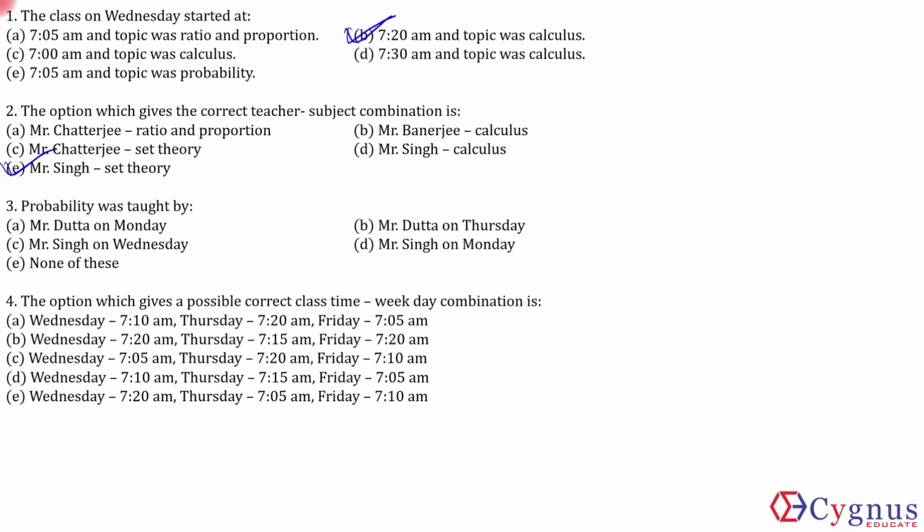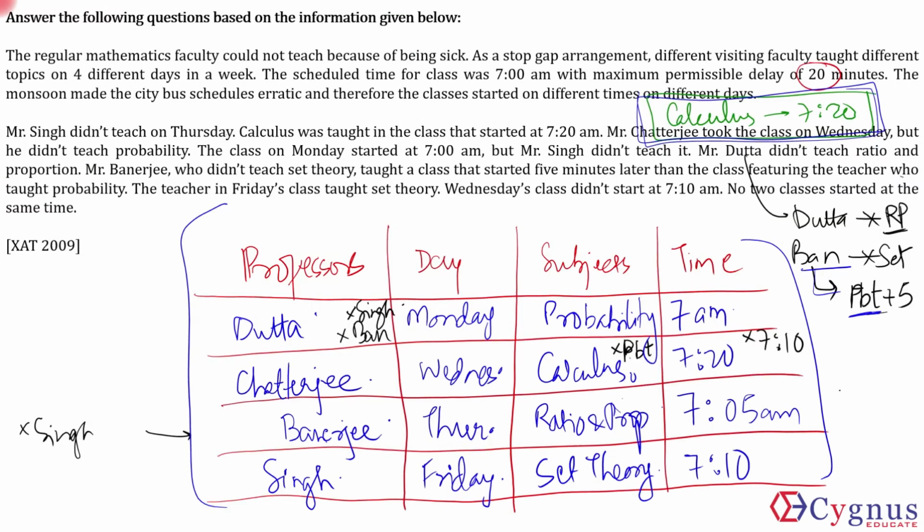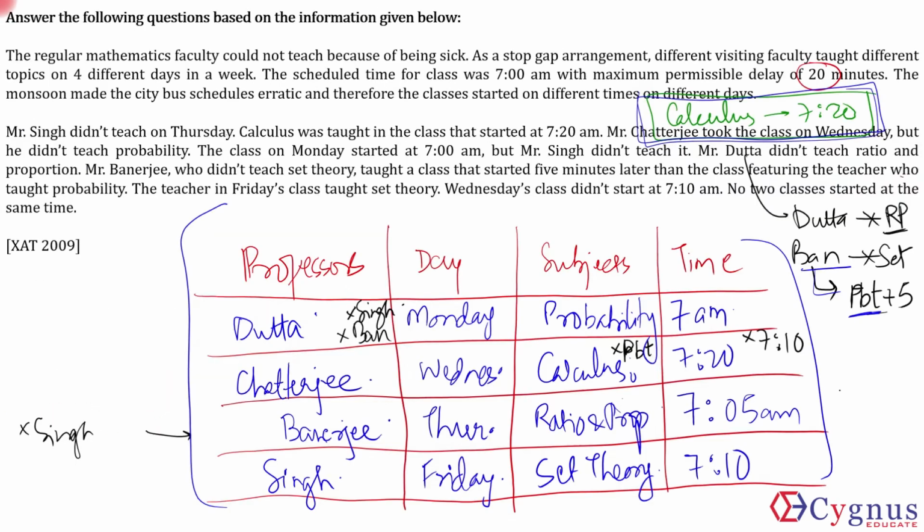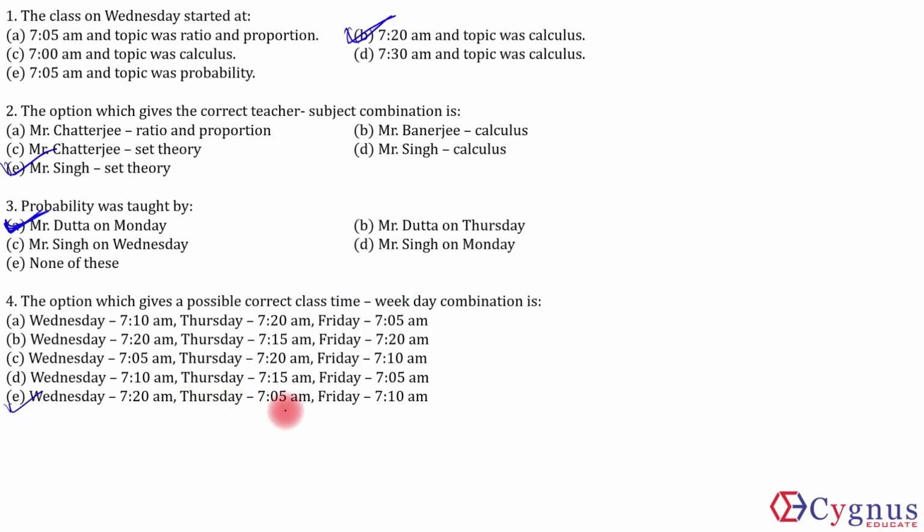Now, third question. Probability was taught by Mr. Datta on Monday. First option itself is correct, hence option A. And the last question, the option which gives the possible correct class time. Here the correct answer is option E. Wednesday 7:20, Thursday 7:05, Friday 7:10. If you look at any other option, there will be some error in all the other options. Only option E gives you the correct combination of these 3 days. Fine. So that's it for this set. Thank you.